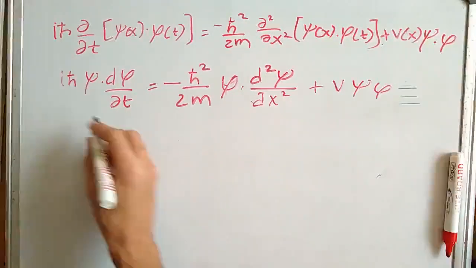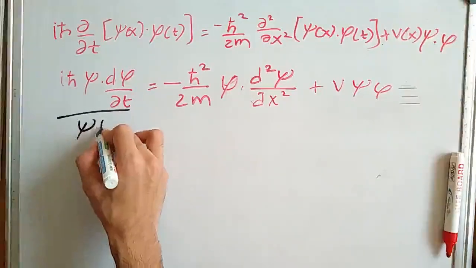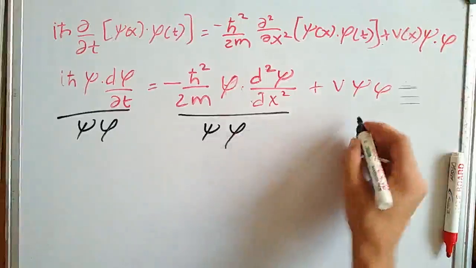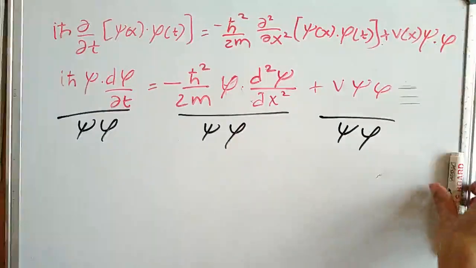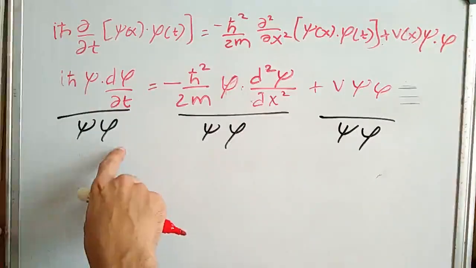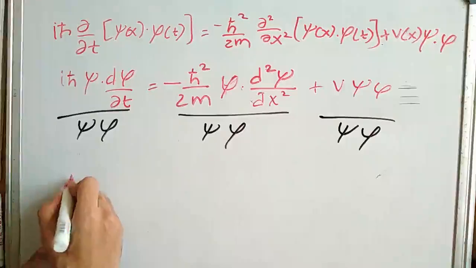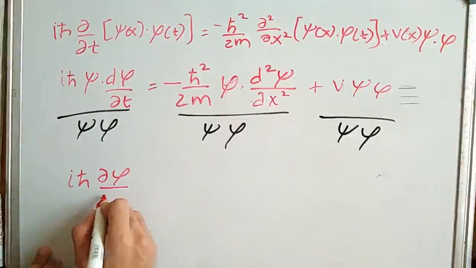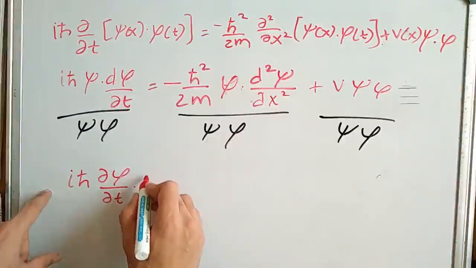Now we will divide both sides by this quantity phi times psi. Dividing the entire equation by phi times psi, we can see that some factors cancel out. On this side psi and psi cancel out. So I will write iħ dφ/dt, and 1 upon phi is remaining.